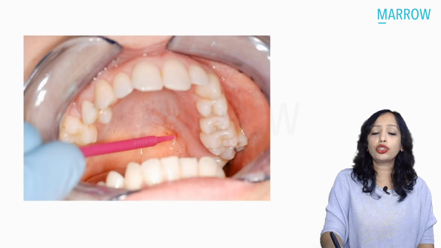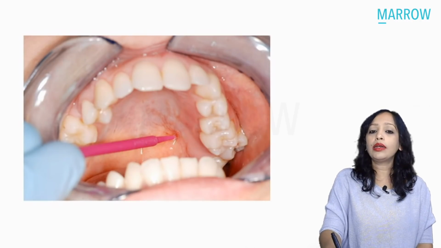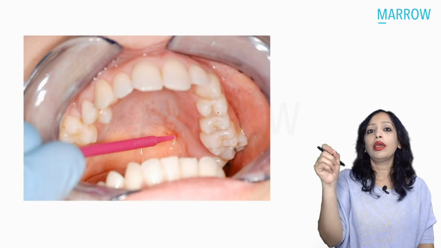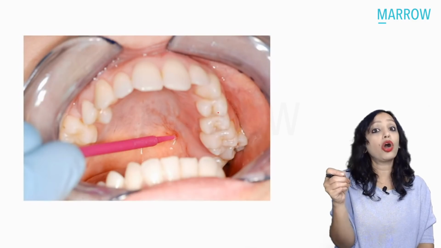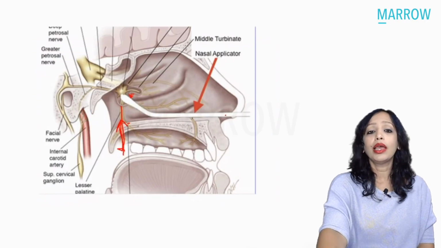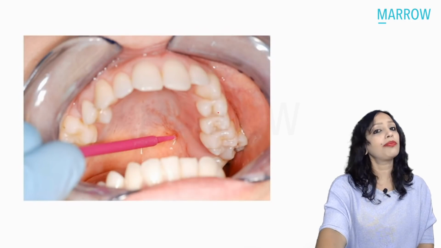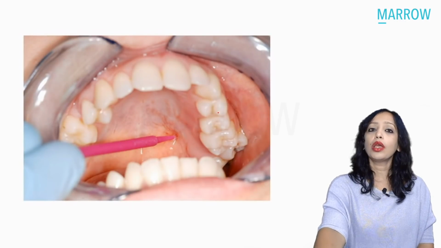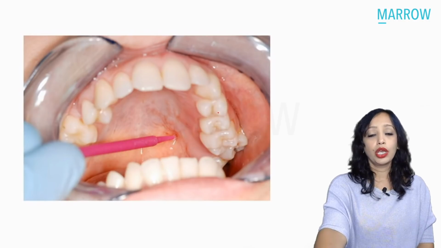Yes, so these are two ways of anesthetizing the sphenopalatine nerve, or the sphenopalatine ganglion, either through the nose, transnasally, where you can put cotton soaked with the anesthetic, or you can inject at this level with the syringe also. Or also what you can do is, through the greater palatine foramen, you can inject the anesthetic into the sphenopalatine fossa. So these are the various blocks, yes, which you need to know.